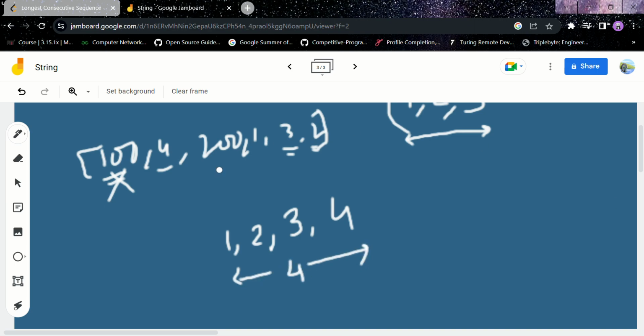Let's check whether another longer one is possible. No, this is the only longest sequence possible here. So this is our longest sequence for this example.